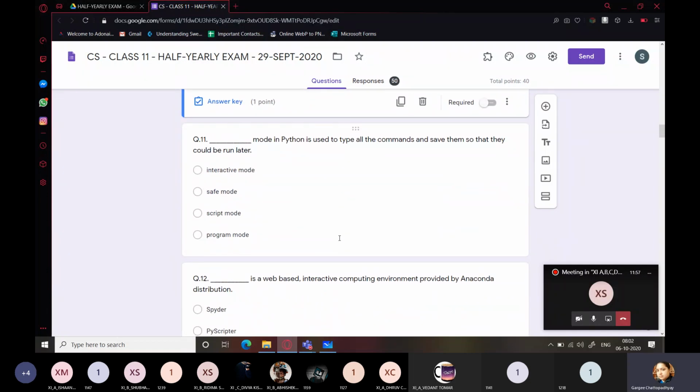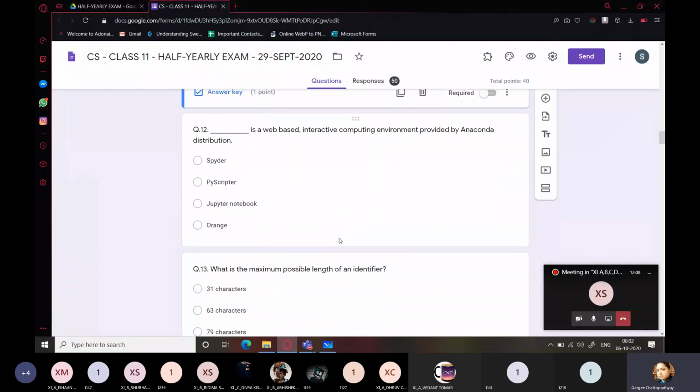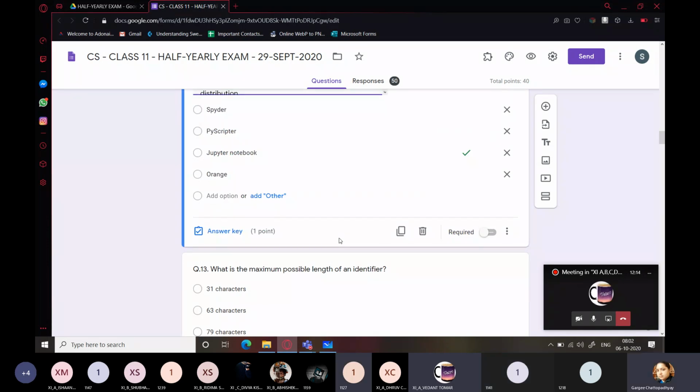Question number 11. Dash mode in Python is used to type all the commands and save them. Script mode. Question number 12. Jupyter Notebook.